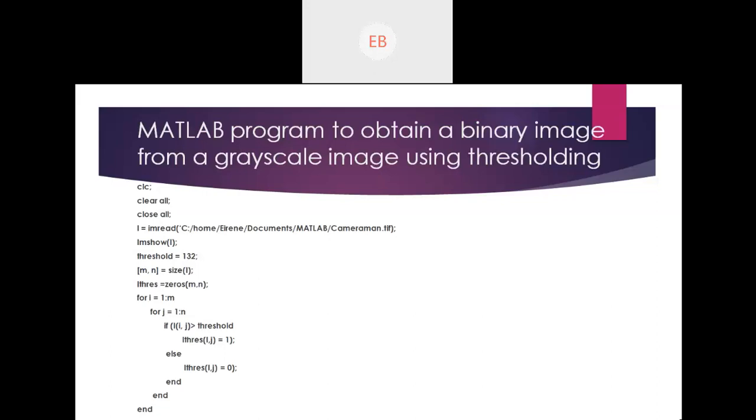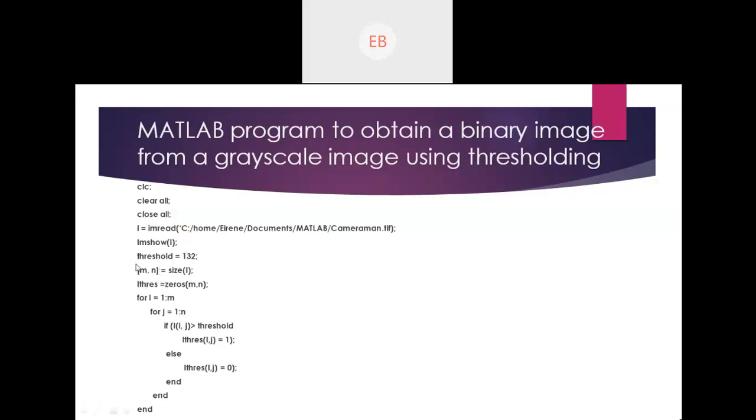Then threshold equals 132. So what is thresholding? What do you understand by the term threshold? In threshold we have two values, one is the upper limit threshold, one is the lower limit threshold. Suppose here I am taking a threshold of 132.